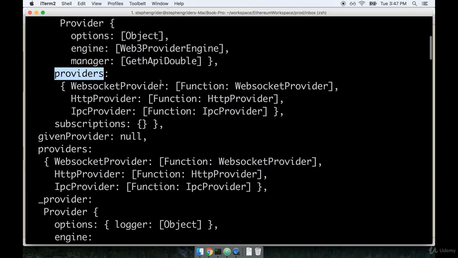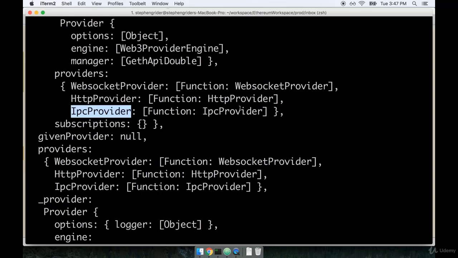Very interestingly, you'll also see a list of providers right here. So whenever we provide a provider to Web3, there are 3 types of providers that we can designate. It can be a provider that communicates over WebSockets. It can be one that communicates over an HTTP connection, and then one that communicates over IPC, or inter-process communication.